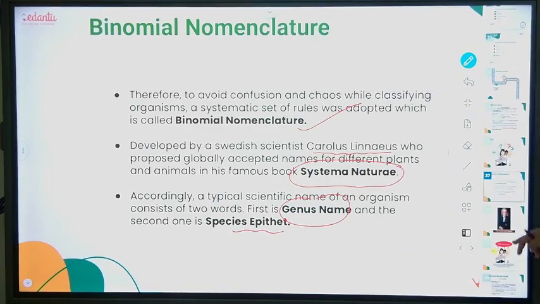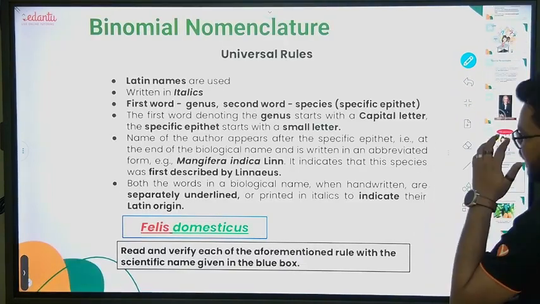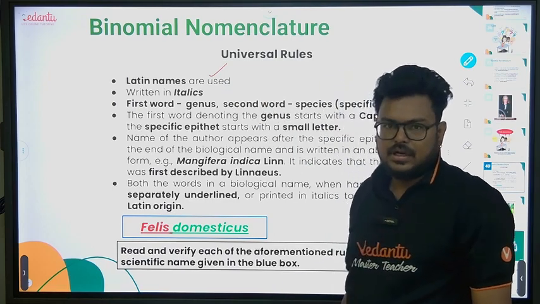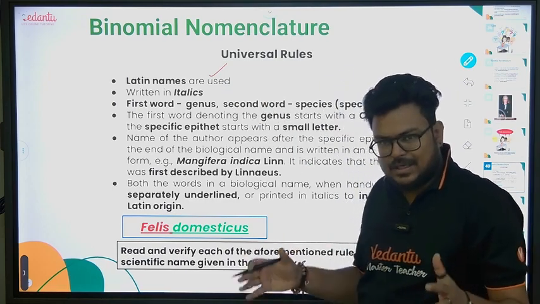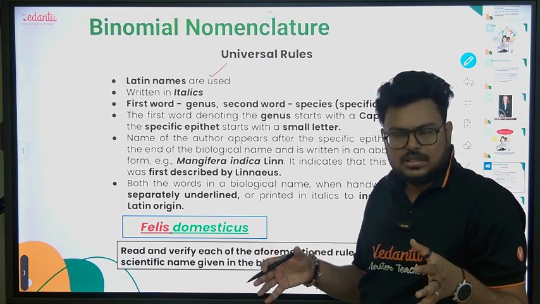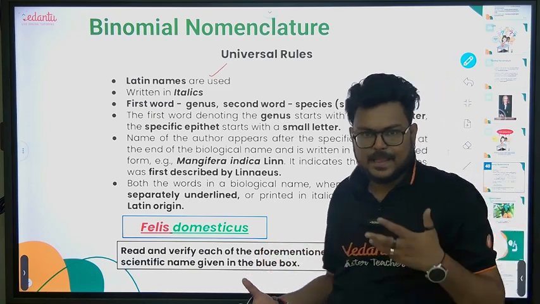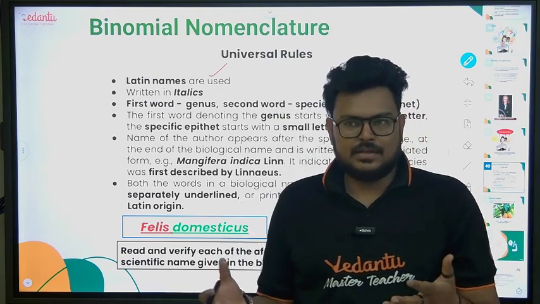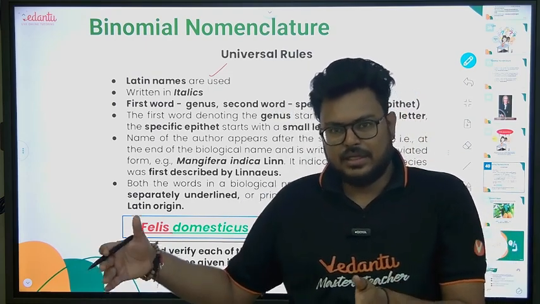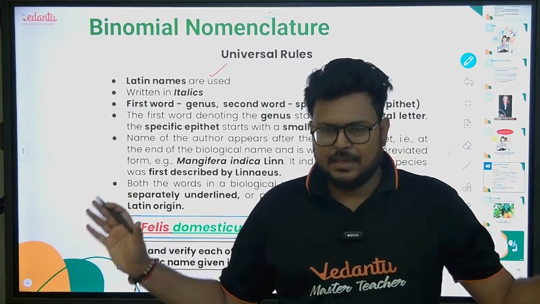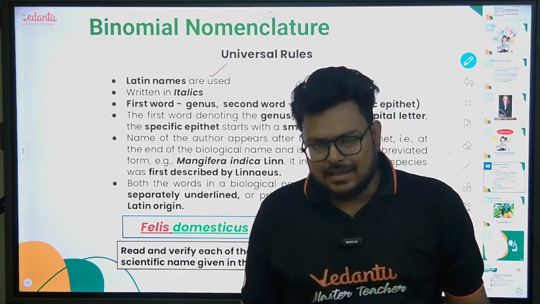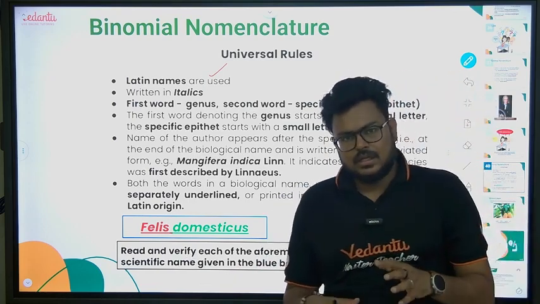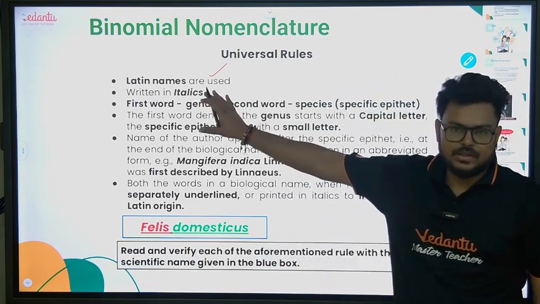So what are the features or steps that we have to use here? See, Latin names are always used because the Latin language is now fixed. There are not many changes in Latin. For example, in English you can use multiple synonyms: nice, good, okay, better, and so on. But in Latin all things are fixed. There will be no change, no addition of new words, no deletion of words. So it is a fixed language.